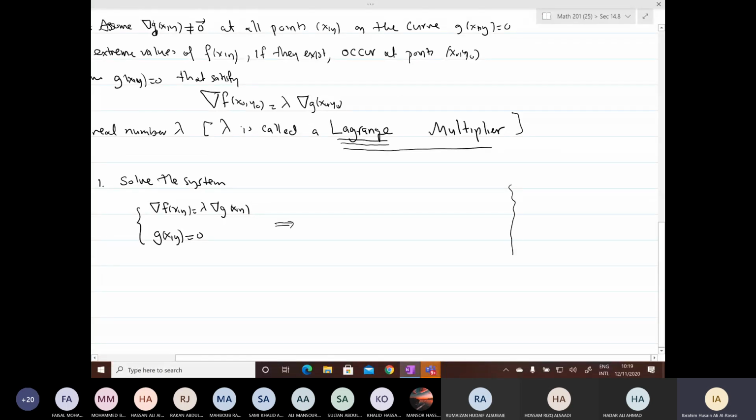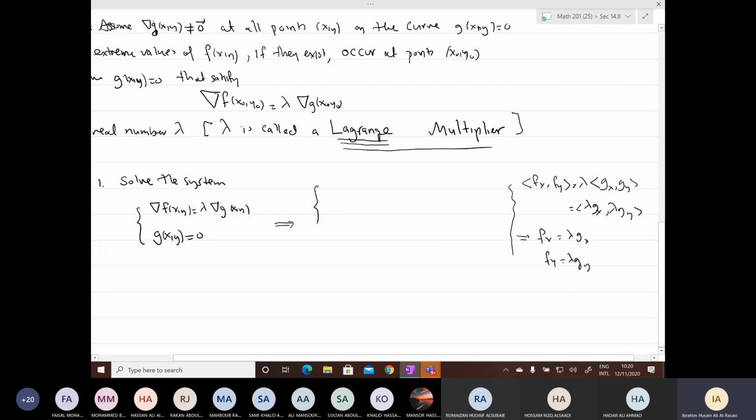Why? Because of what is the gradient of f? It is f sub x, f sub y, equals lambda times the gradient of g, which is g sub x and g sub y. So this becomes lambda g sub x, lambda g sub y. You equate the components, you get f sub x equals lambda g sub x and f sub y equals lambda g sub y. In fact, the gradient equation gives two equations.